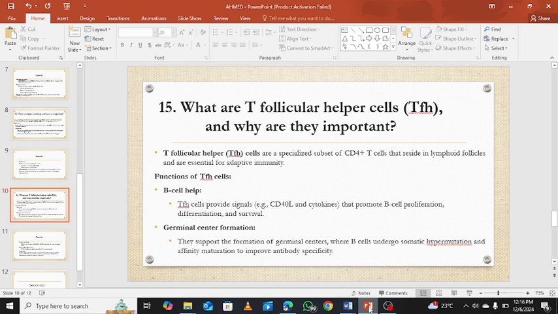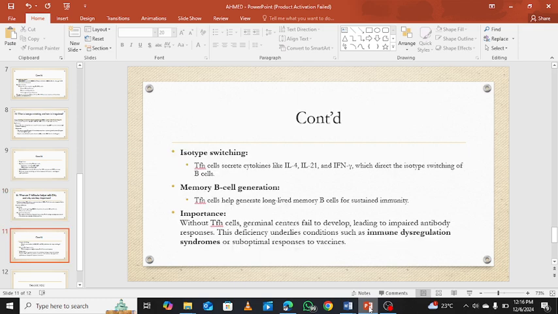They also help in germinal center formation. They support the formation of the germinal centers where the B cells undergo somatic hypermutation and affinity maturation to improve antibody specificity. We can also present about isotype switching, where the cells secrete cytokines like interleukin 4, interleukin 21, and IFN, which direct the isotype switching of the B cells. Then there is memory B cell generation. T follicular helper cells help to generate the long-lived memory B cells for sustainable immunity.